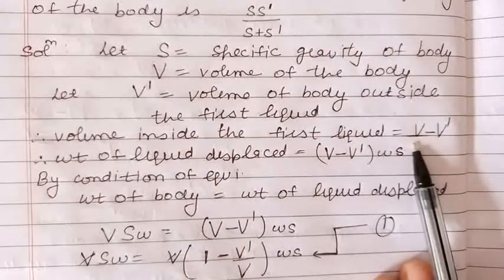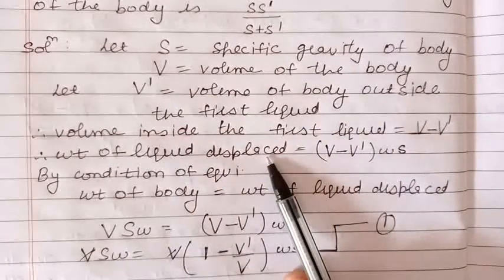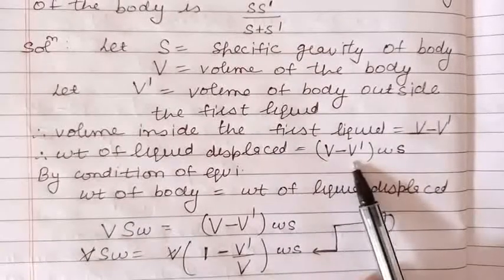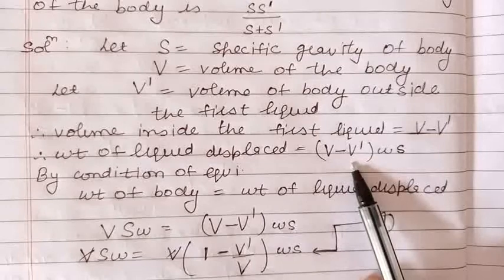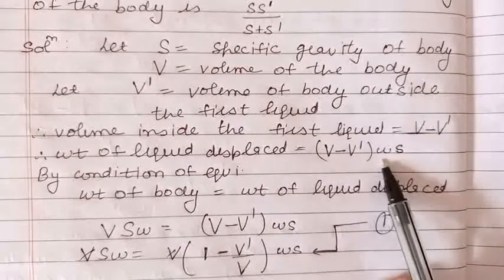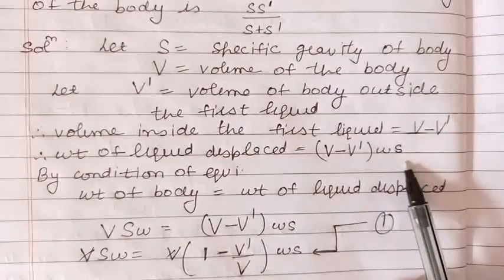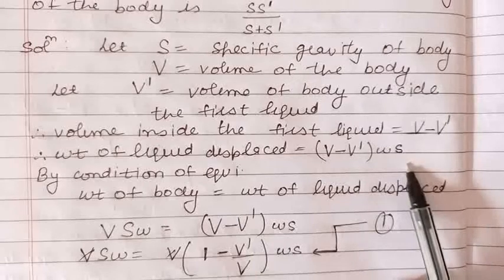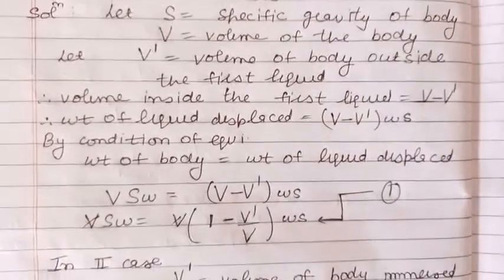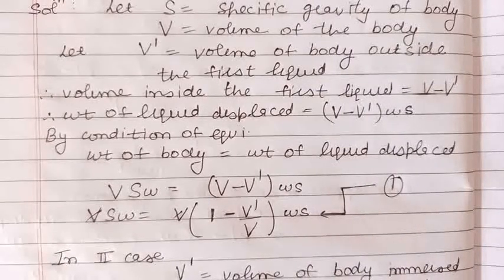Now let us find the weight of the liquid displaced by the formula which we already discussed in terms of specific gravity. That is given by the volume inside the first liquid into the weight of unit volume, which is small w, into the specific gravity of the liquid, which is S here. Now we can use conditions of equilibrium. According to the condition of equilibrium, weight of the body is equal to weight of the liquid displaced.